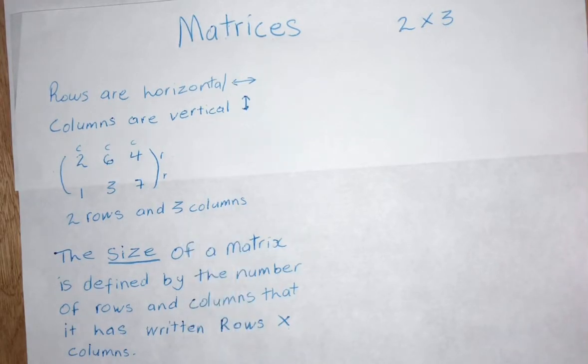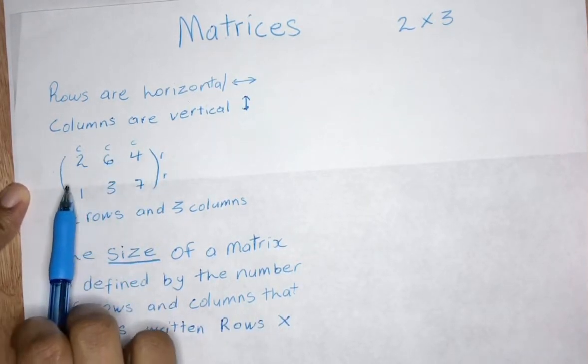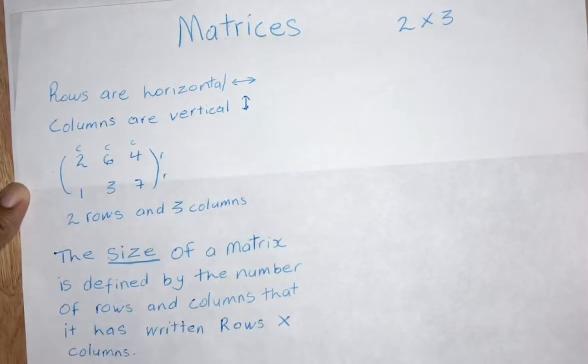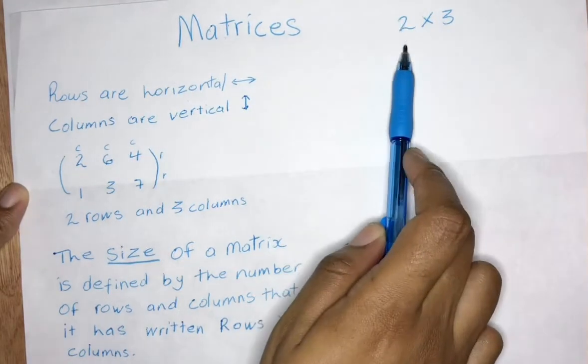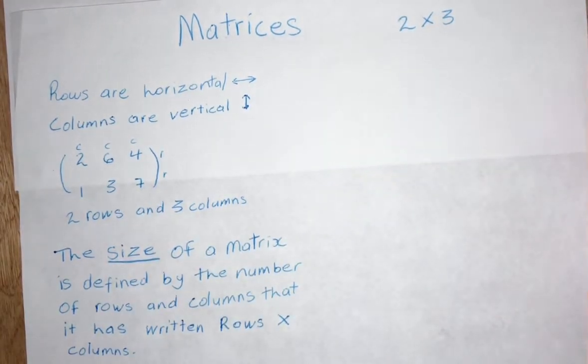Next thing you'll hear about is size. The size of a matrix is defined by the number of rows and columns that it has, and it is written as rows by columns. So for this one, we would say it is a 2 by 3 because it is 2 rows and 3 columns. Okay. Alright, now we're moving on to the addition of matrices.